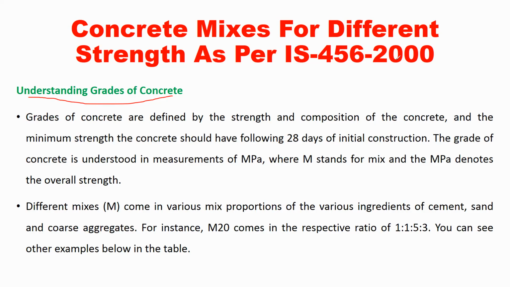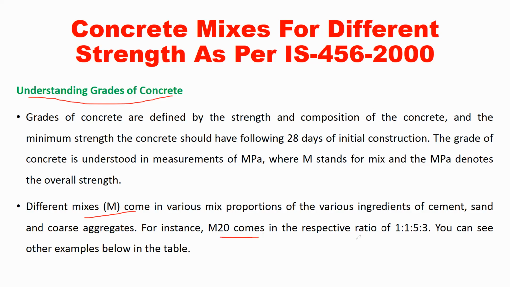This is the unit, a unit of strength. We denote concrete grade by M, and M is mix. Different mixes, that is M, come in various mixed proportions of the various ingredients of cement, sand and coarse aggregate. For instance, M20.